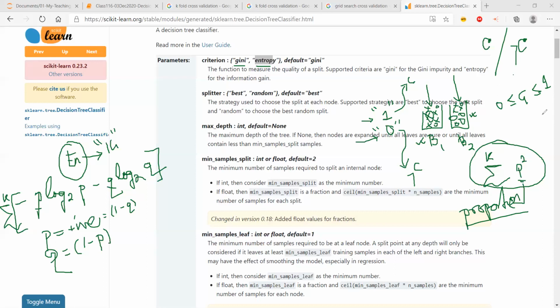If I calculate, let's say, the Gini index for one of the splits which we did on whether it is going to rain or not, whether it is overcast or not, or whether the temperature is high, medium, or low, then it is going to give me a value which is my Gini index. I do the calculation using the formula. It gives me the Gini index which falls in the range 0 to 1. The closer it is to 0, the more impurity I say there is. The closer it is to 1, the more purity there is. So that is how I decide. That is the second difference between entropy and Gini.